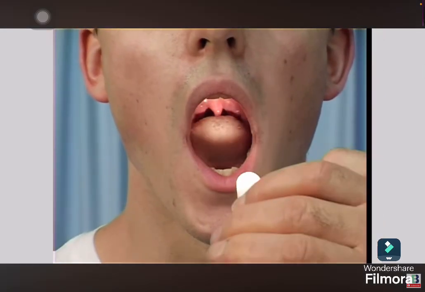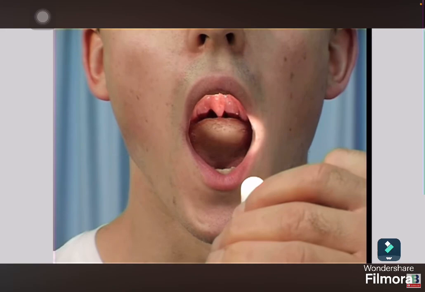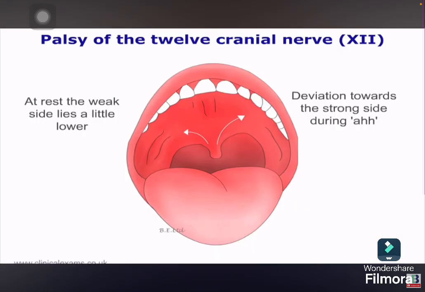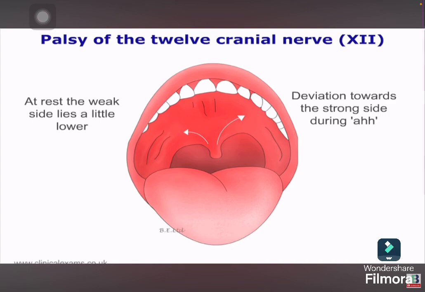Then ask the patient to open the mouth and with a torch examine the uvula and the tonsillar arches. Ask the patient to say ah. That's fine, thank you. Do the uvula and the arches elevate symmetrically? Does the uvula elevate and deviate to one side? The side to which deviation occurs signifies the stronger side. Therefore, the opposite side is affected by weakness of the palatal muscles.